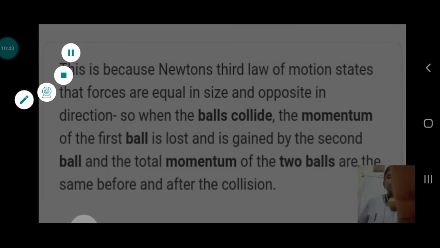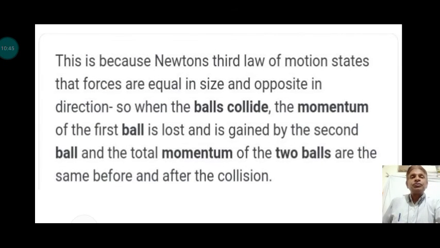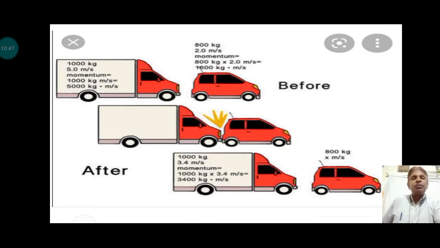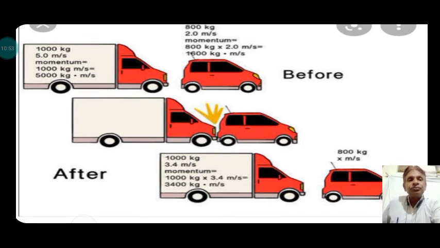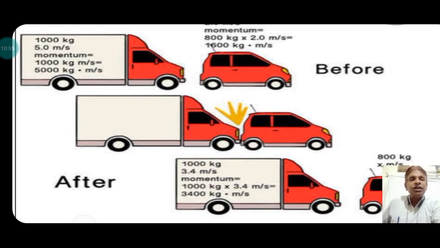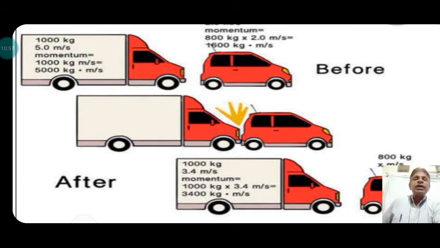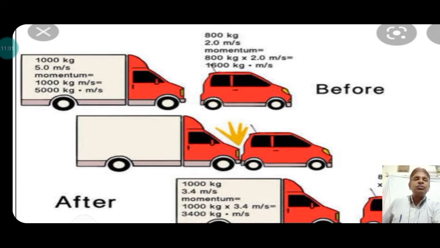Now I am going to discuss a very common example, the collision of a truck and a car. Here, a truck whose mass is 1000 kg and a car whose mass is 800 kg are moving in a straight line and form a system.